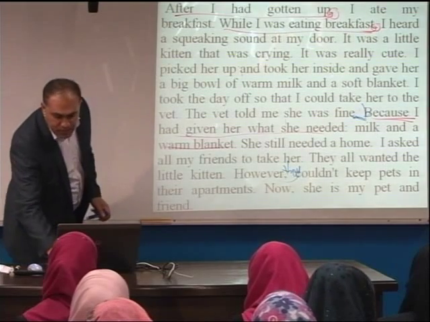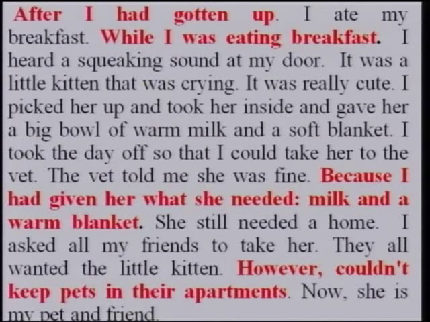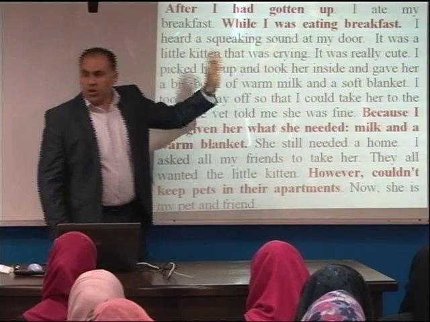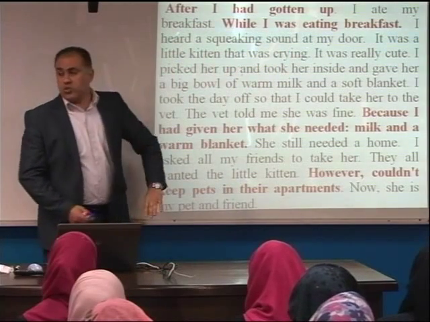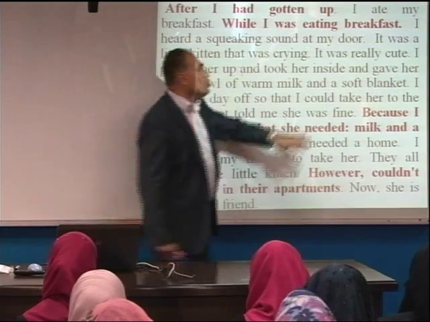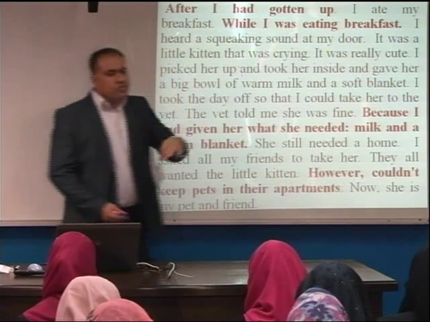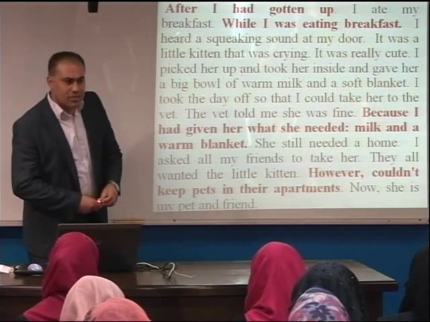So the answer would be something like this. Alright? The answer would be something like this. All of these are fragments merely because they are dependent clauses only. They are not complete sentences. And the only way to solve it is by adding the dependent clause to its main clause, to its independent clause.